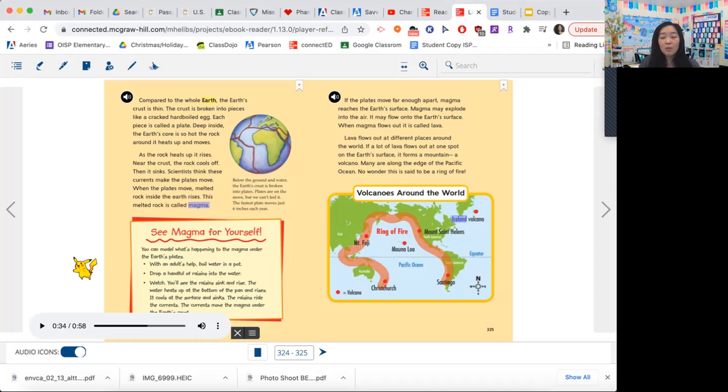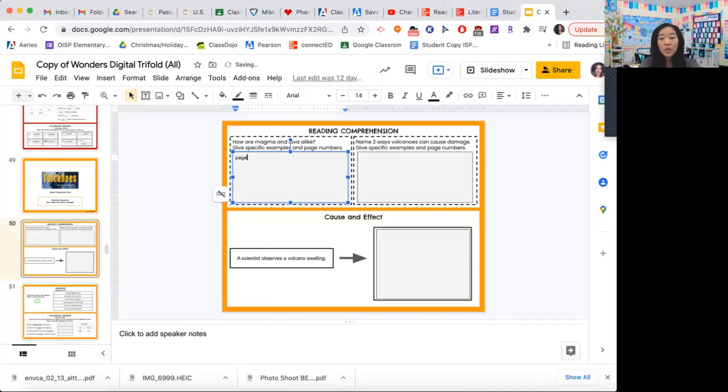So magma and lava, they're similar things, but when it's inside of the volcano, it's called magma. When it's outside of the volcano, it's called lava. All right. So let's go ahead and write that. So we learned about that on pages 324 to 325. And I'm not going to write a complete sentence. I'm just going to write inside volcano is magma. When it comes out, it's called lava. And you know what? I'm going to put this on different.